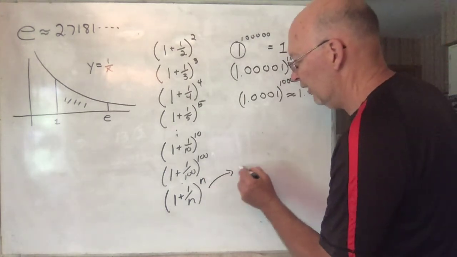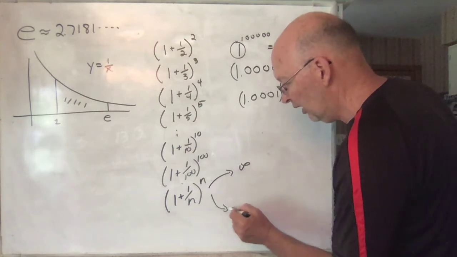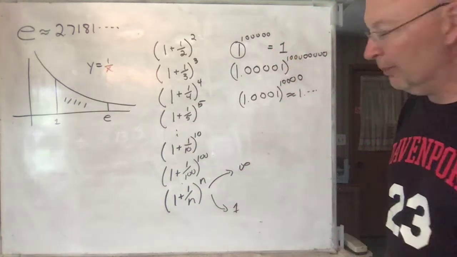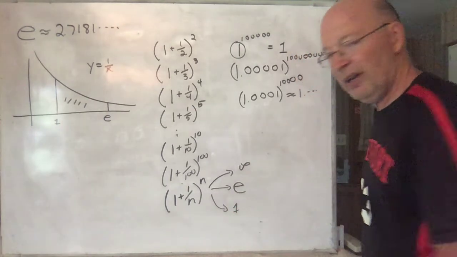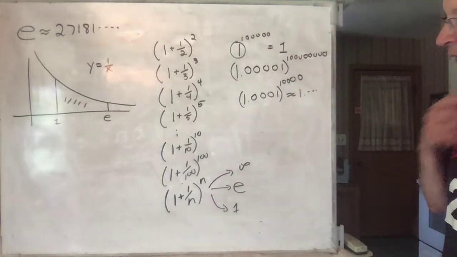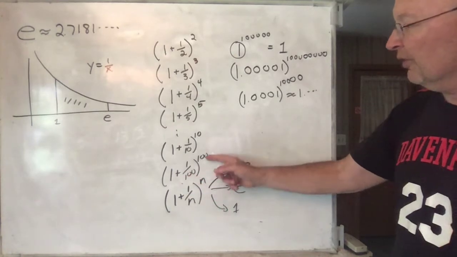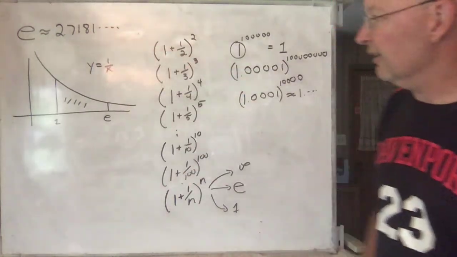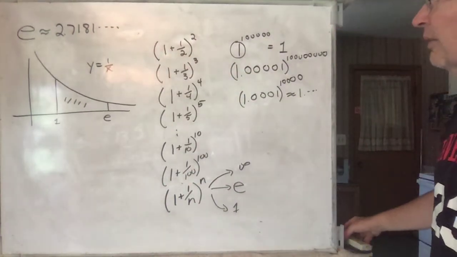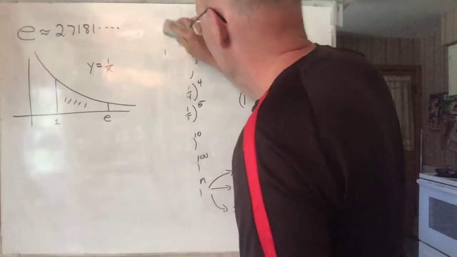Does it go off to infinity? Does it go to 1? Or does it go to something in between? It turns out it goes to something in between. It goes to the number e. Try it yourself. Just take 1 plus 1/1000th to the 1000th power, and you'll get something pretty much identical to that. Really kind of clever. So that's one other place where it shows up.